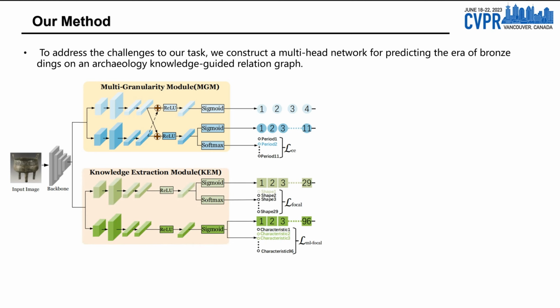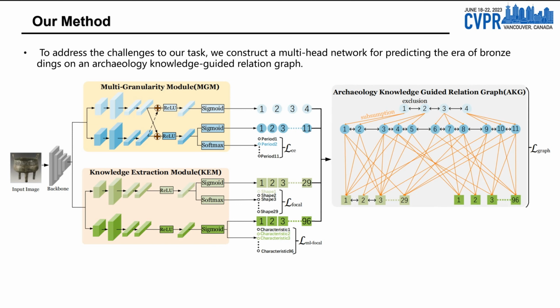Because of the narrow interclass differences and wide intraclass variations of the bronze ding, archaeologists must combine various factors to determine the era to which they belong. We therefore introduce domain knowledge to improve the performance of the network, including the shape and characteristic annotations. We design a knowledge extraction module for extracting the shape and characteristic information of a bronze ding, which consists of 2 separate heads for extracting knowledge-specific features. Using the output of these 2 modules, we develop an archaeological knowledge-guided relation graph embedded with domain knowledge to enable the network to synthetically learn the era, shape, and characteristic labels.